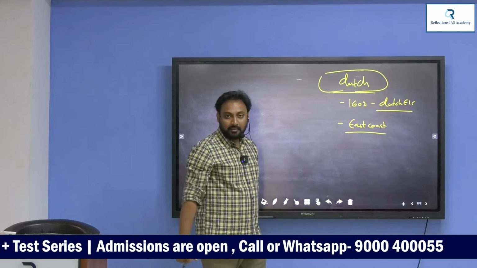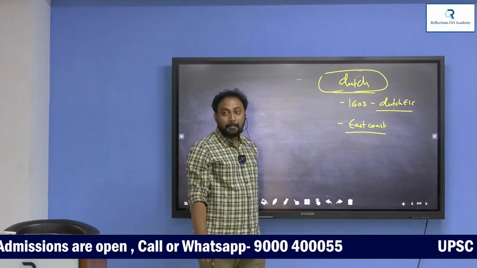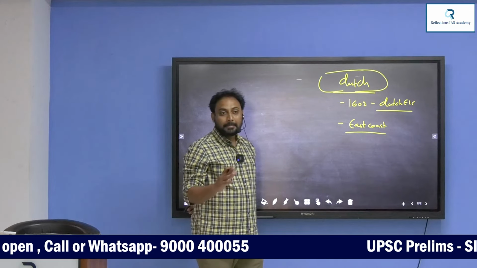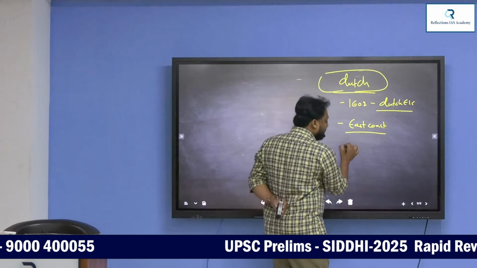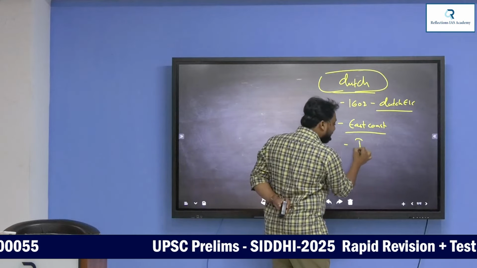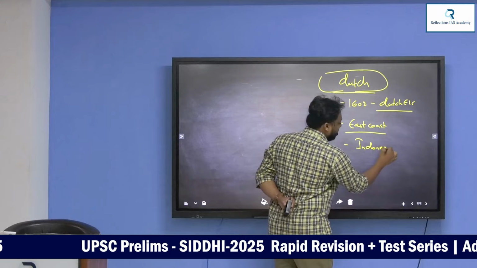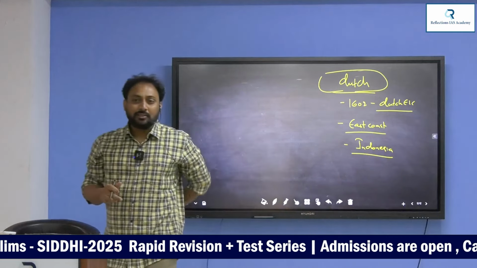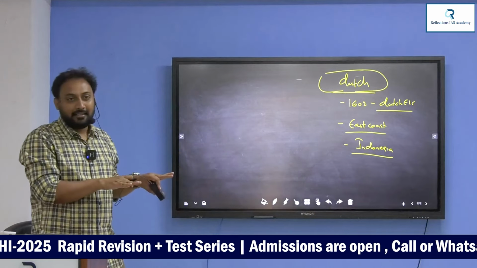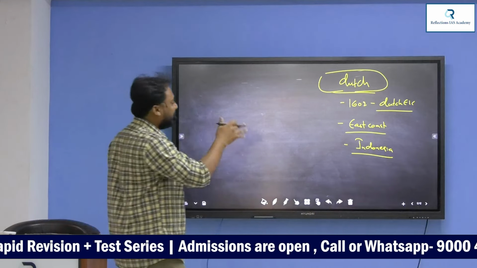Dutch mainly focused on the east. Why? So there was more gap. Portuguese had access to Southeast Asia. Their main focus of trade is Indonesia. Dutch headquarters actually is in Indonesia. So just for namesake, they are in India. Okay, so they concentrated only on the east coast.